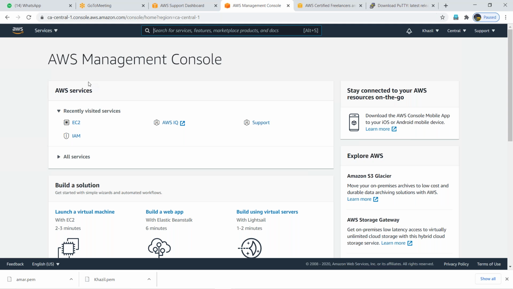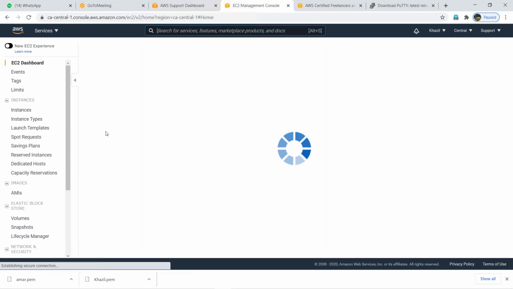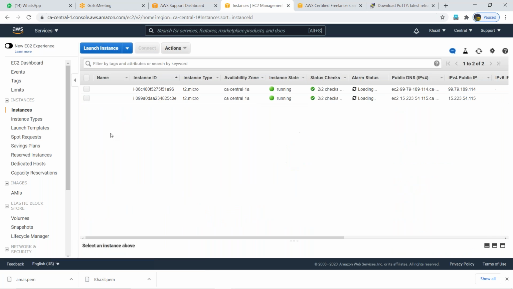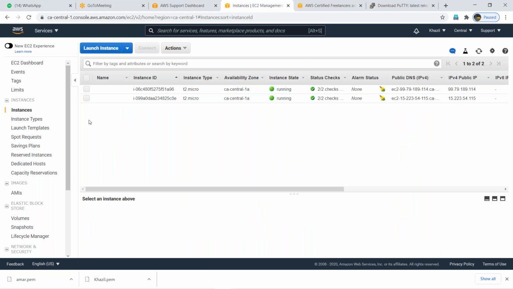So EC2 again. I'm showing quickly this time, no explanation. So EC2. So again, running instance. Here you can see 2 already. So for example, I got one more requirement. Launch instance.